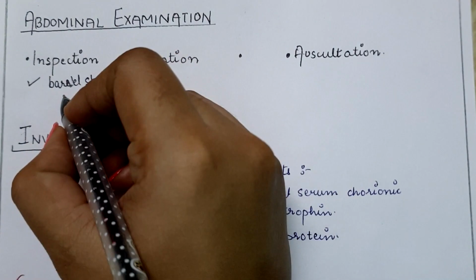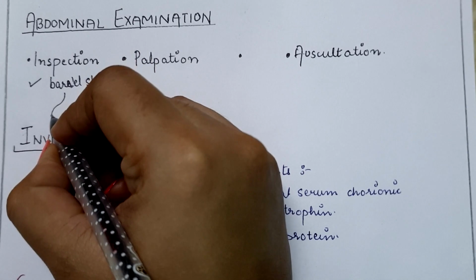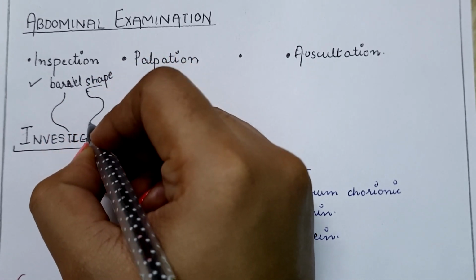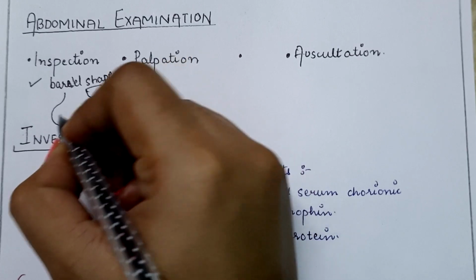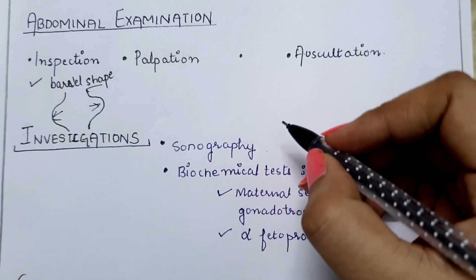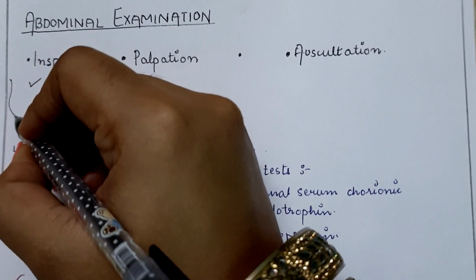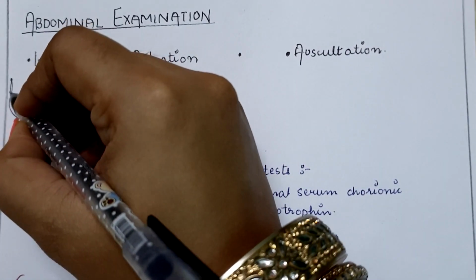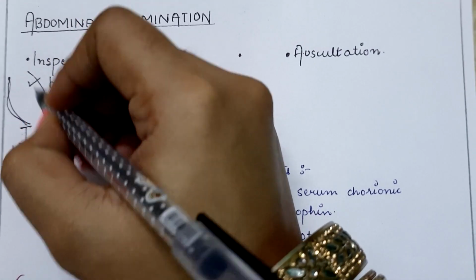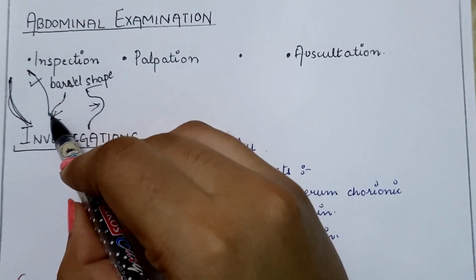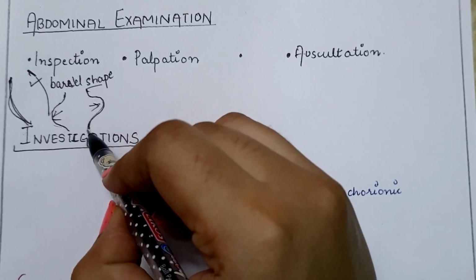Like how? The centers are much more bulged out, like this. The elongated shape is like this, but in the case of barrel shaped, it is bulged out from the center.